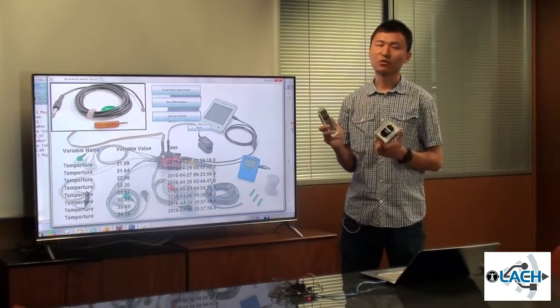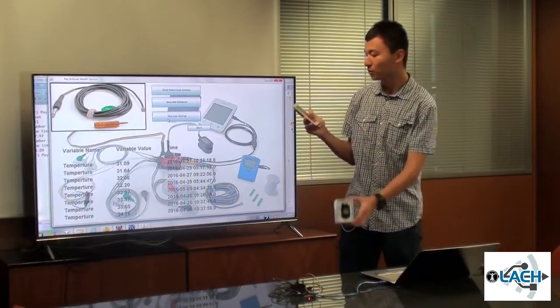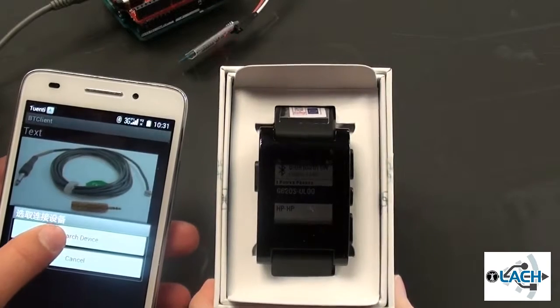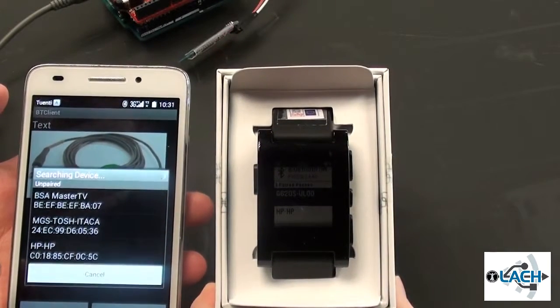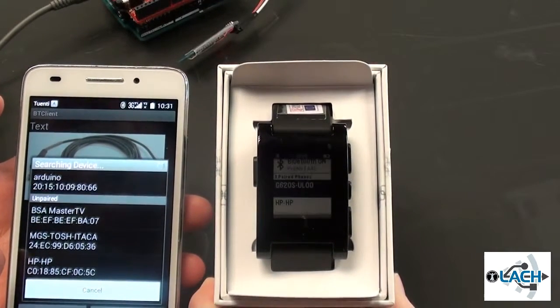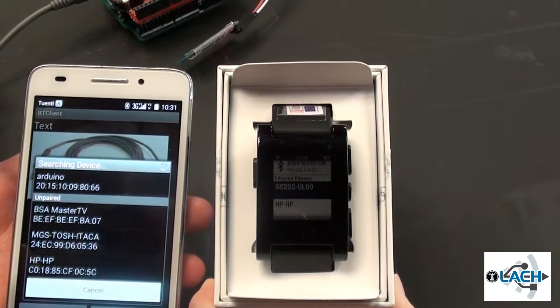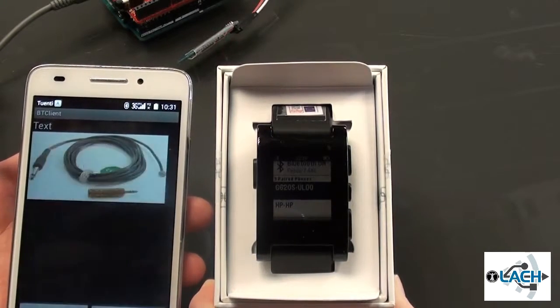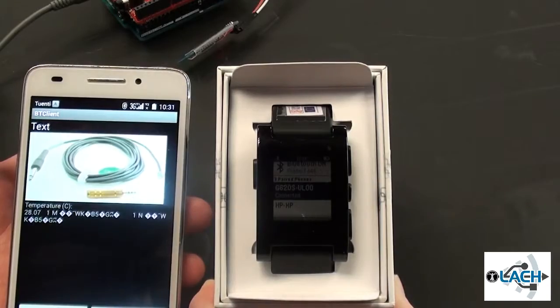If you want to send the message to Pepper, we need to first change the Bluetooth communication, and then we search for the Pepper, connect to it, and we can send the data to the Pepper by clicking this button.